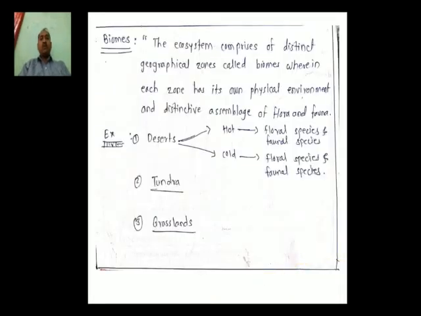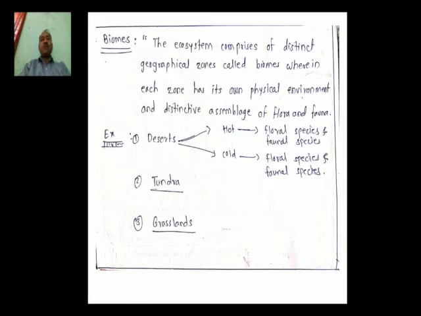Now we have to understand another concept here. It is nothing but biomes. Biomes are a very small concept as compared to other concepts such as ecology and ecosystem. The ecosystem comprises distinct geographical zones called biomes, wherein each zone has its own physical environment and distinctive assemblage of flora and fauna. So in short, in different types of biomes, we always find different types of species.